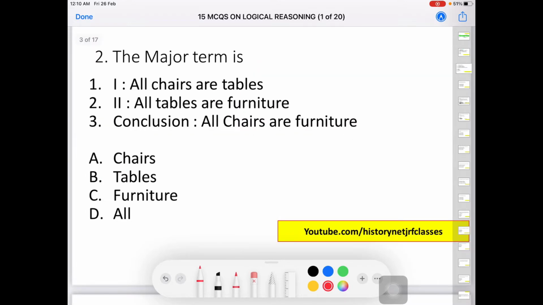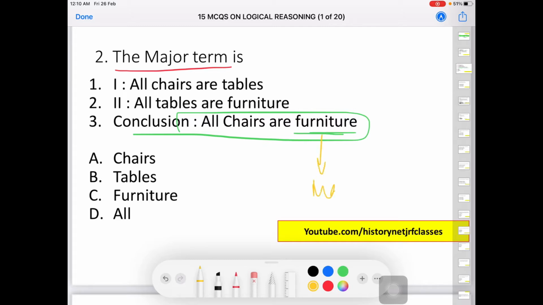Next we have, the major term is, we have to identify the major term. To identify the major term we always look into the conclusion part. The predicate of any conclusion is your major term. So here the major term is going to be furniture, and the subject of any conclusion becomes the minor term. So if you are asked to identify the major or minor term, then you have to look at the subject and predicate of the given conclusion.